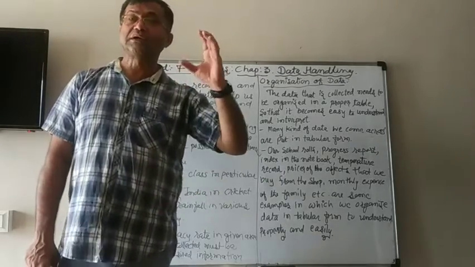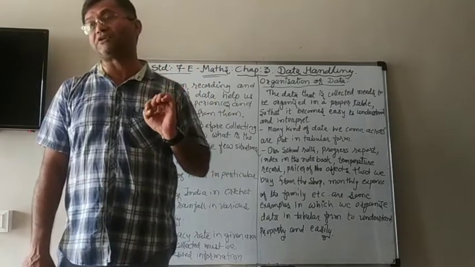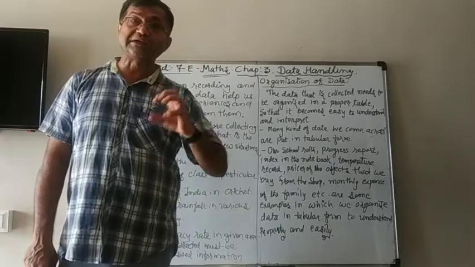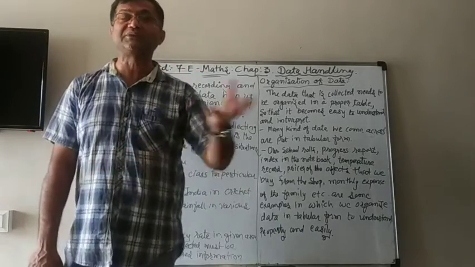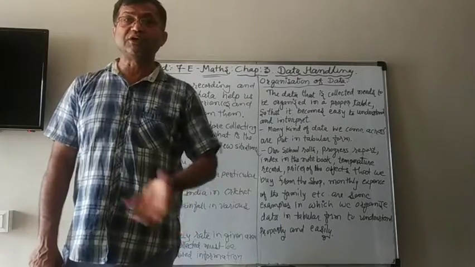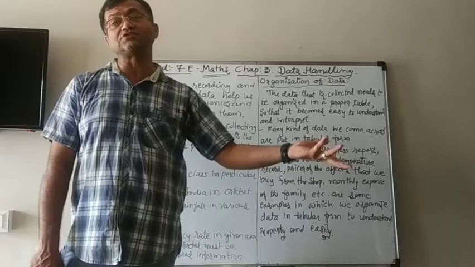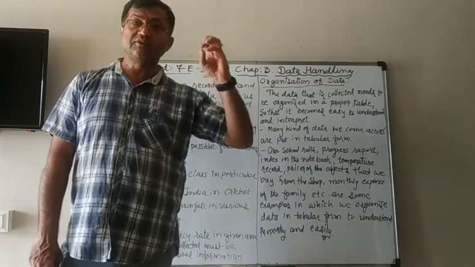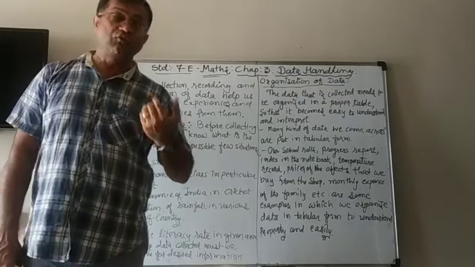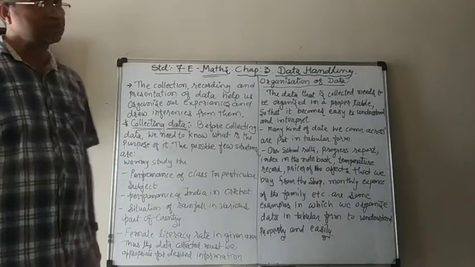So before collecting the data, we keep that in mind, so that we can get the perfect data. Otherwise, if you get different data, when you need other data, then all your data is of no use. Therefore, make up your mind before we collect the data, what will be the use of that data.